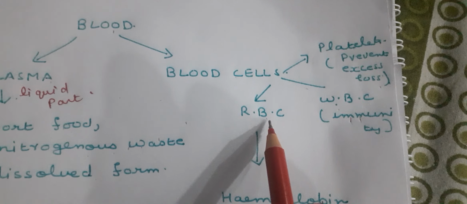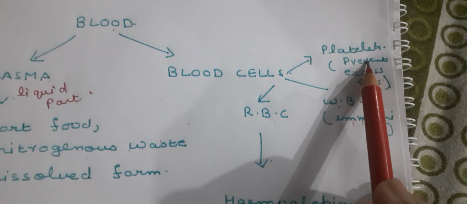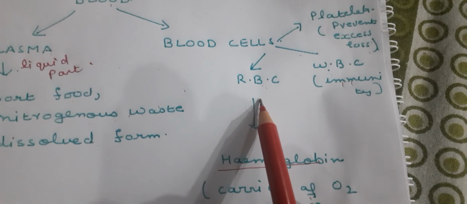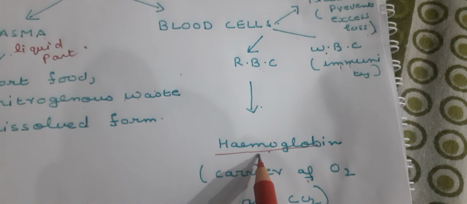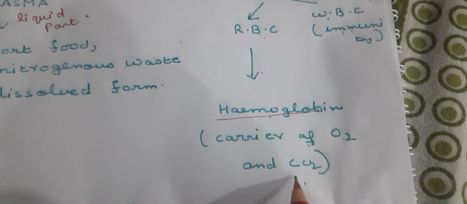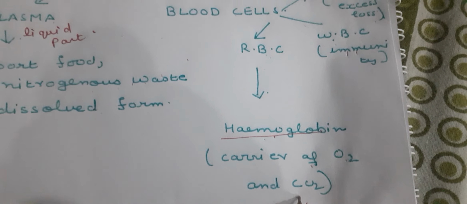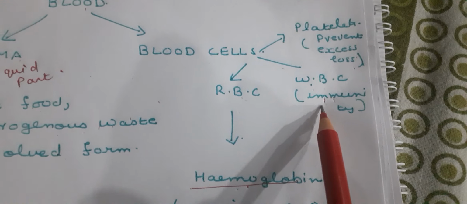Blood cells are red blood cells, white blood cells, and platelets. Red blood cells contain the red color pigment known as hemoglobin, which is a carrier of oxygen and carbon dioxide. White blood cells are the defense forces of our body.